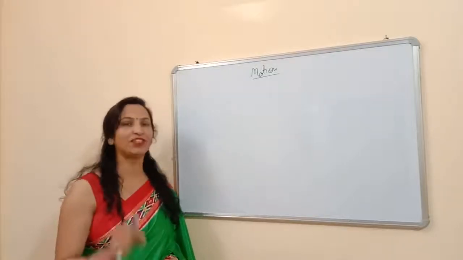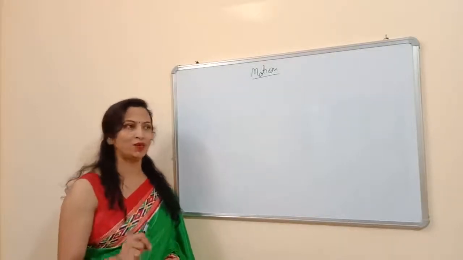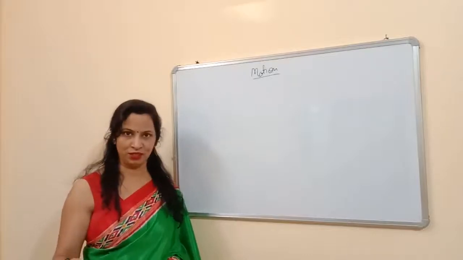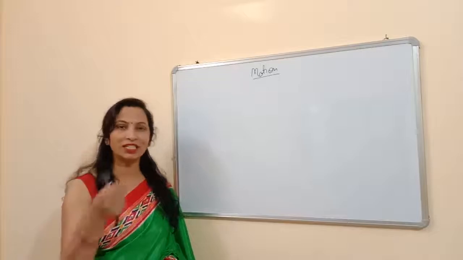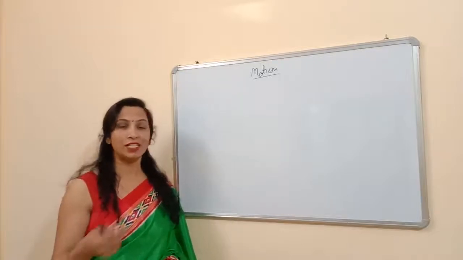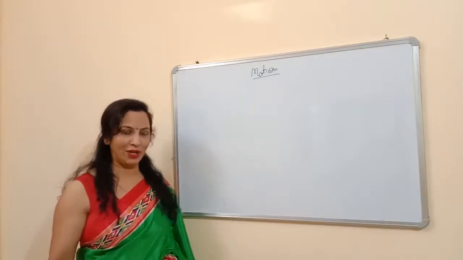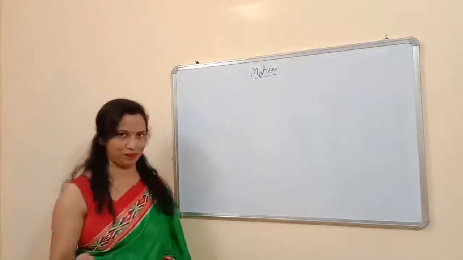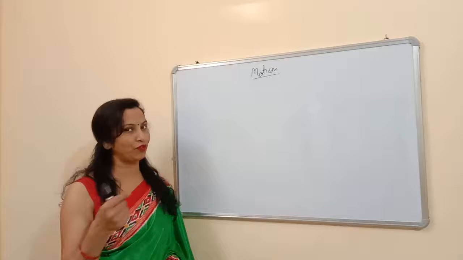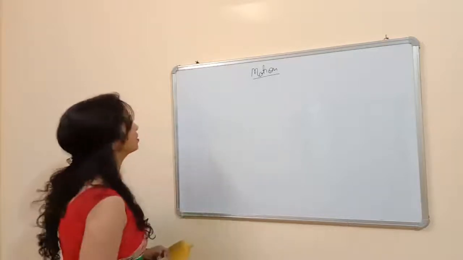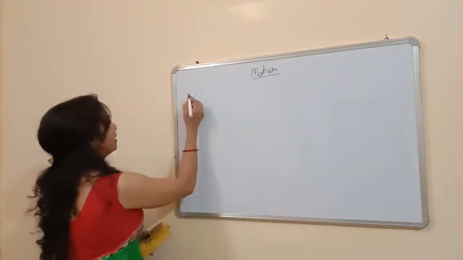In this chapter, we have learned about motion, what uniform and non-uniform motion are, what distance and displacement are, the differences between distance and displacement, and speed and velocity, and the differences between speed and velocity. And in the last class, we also learned about uniform and non-uniform velocity. Let me just remind you once again.